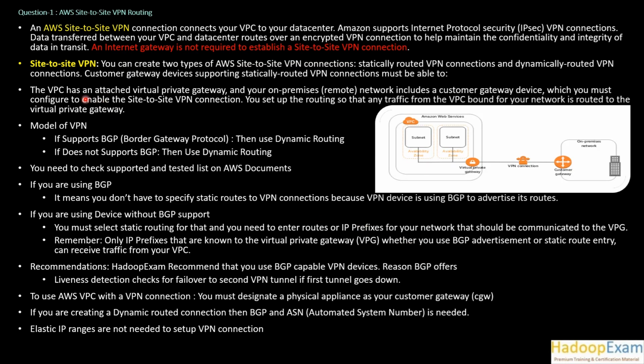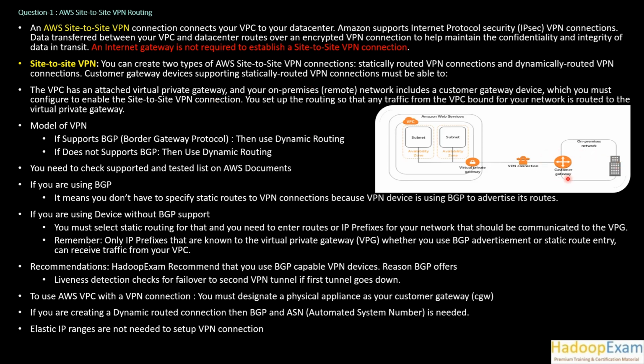Now moving to the next thing, site-to-site VPN. It means you can create two types of AWS site-to-site VPN connection. One is a statically routed VPN connection, correct? There are two possibilities for VPN connection creation: a statically routed VPN connection and a dynamically routed VPN connection. Customer gateway devices support statically routed VPN connection.